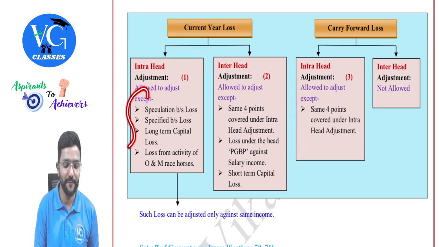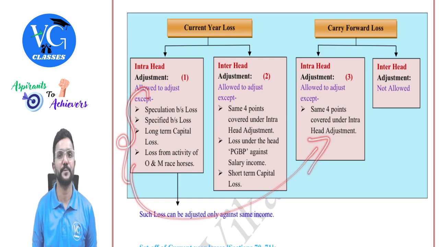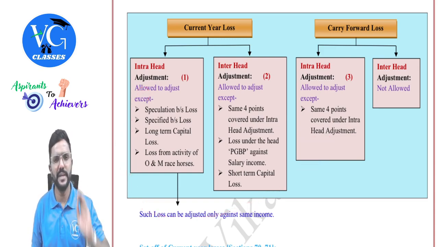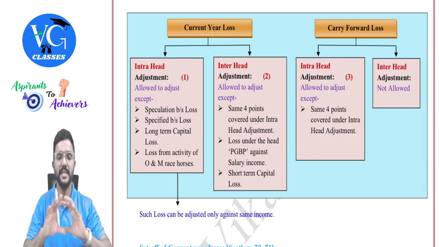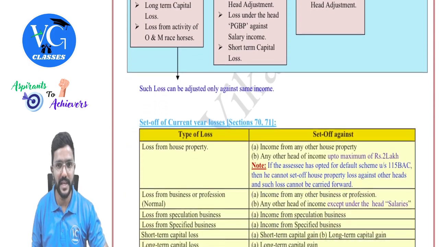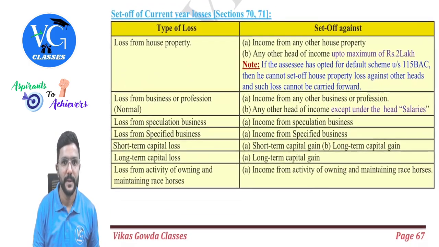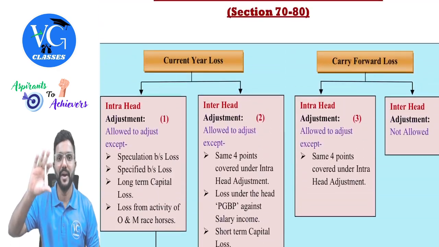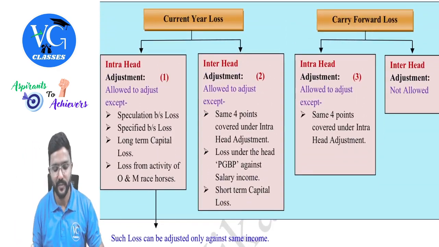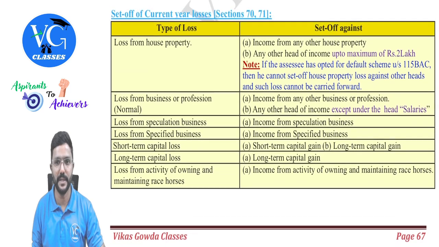That is, the same four exceptions will be carried here, which can be adjusted only against the same nature of income. Got it? This is just like a summary. Now we will see each one of them in detail. First I'm talking about current year loss. Whatever I just gave here by way of chart is like a summary. Now let us learn each one of them in detail.